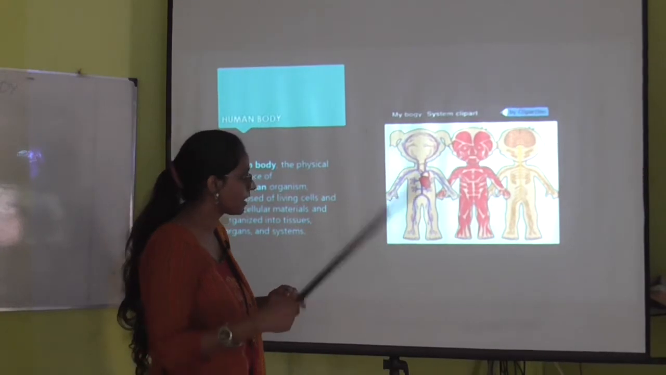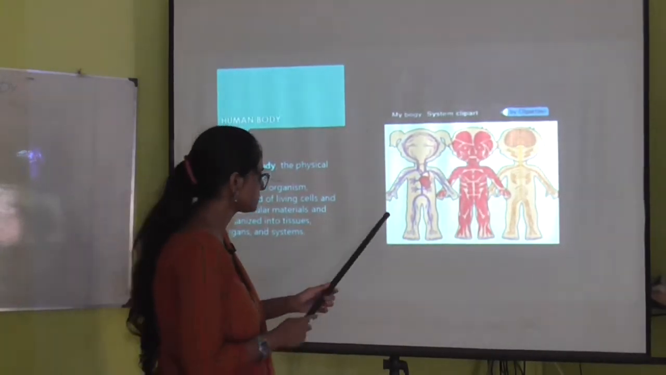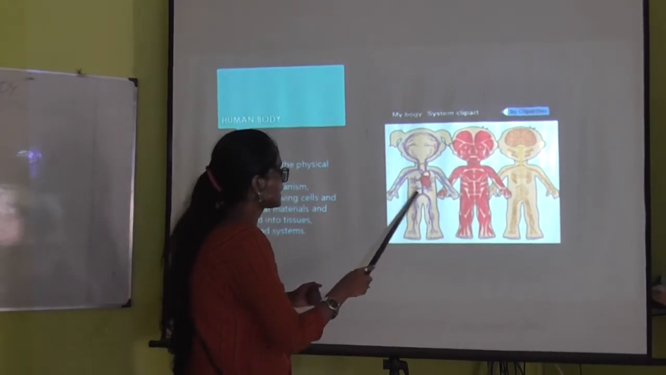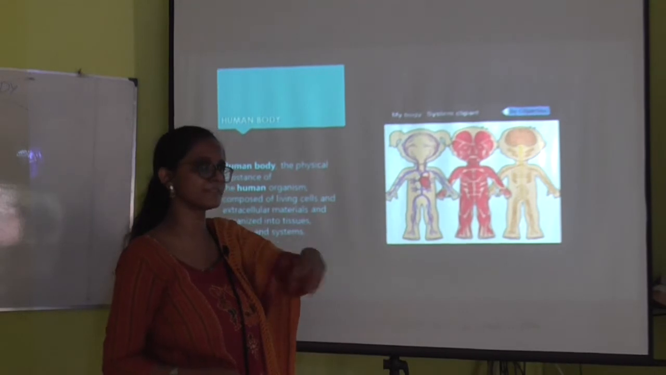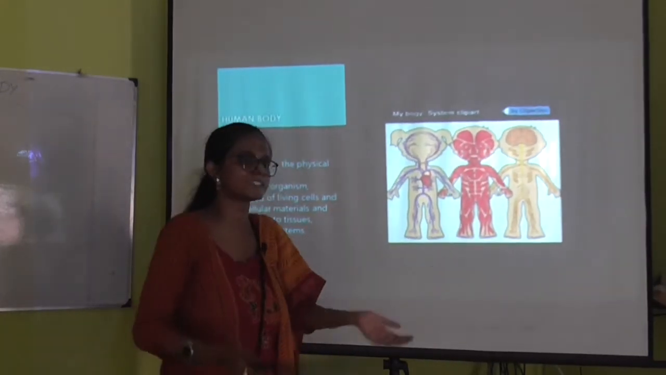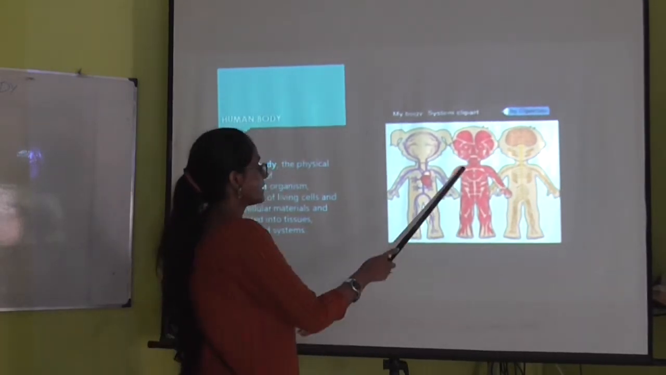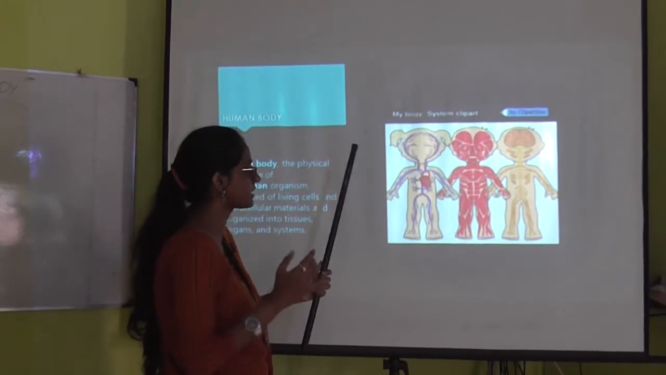Next, from where is this blood circulation initiated? It is initiated from the heart. We will learn about that in the later part. Now next are the muscles. Muscles are another part.